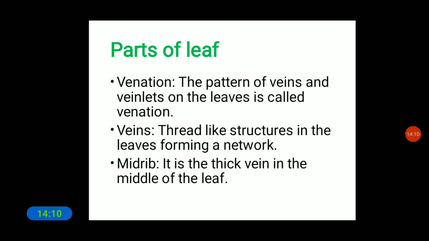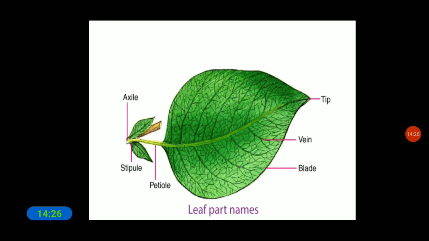Now let us discuss these parts one by one. First is venation. The pattern of veins and veinlets on the leaves is called venation. These are the veins you are seeing in this figure.